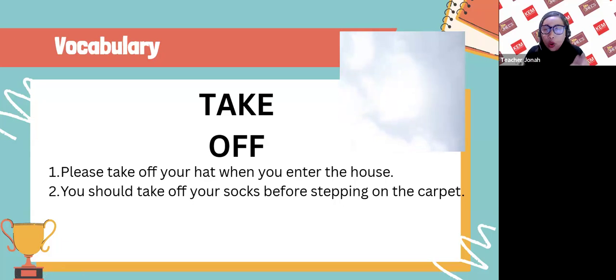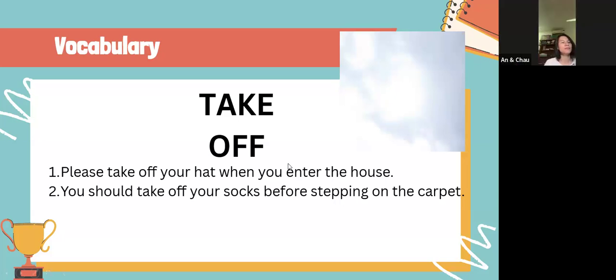So when we say put on, you put something on your body. But when we say take off, you take off something from your body. For example, this one, take off your eyeglasses. Okay, so take off. All right, so put on and take off. Okay, everybody, were you able to follow? Do you follow? Okay. Yes, teacher.